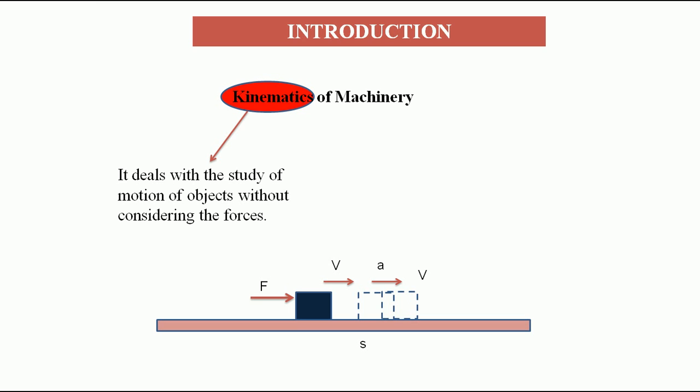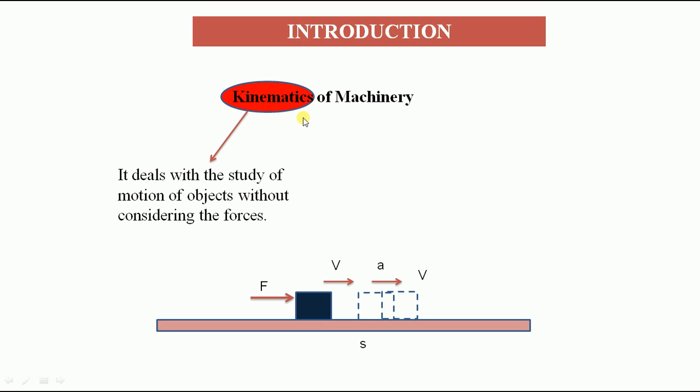So during this movement of the object, when you are applying a force more than the friction, what is happening here? Many elements are considered related to the motion of the object. One is velocity, another is acceleration, and ultimately it is displacing from one position to another position. So S is the displacement of the object. The elements we can consider related to the motion of this particular object are velocity, acceleration and displacement.